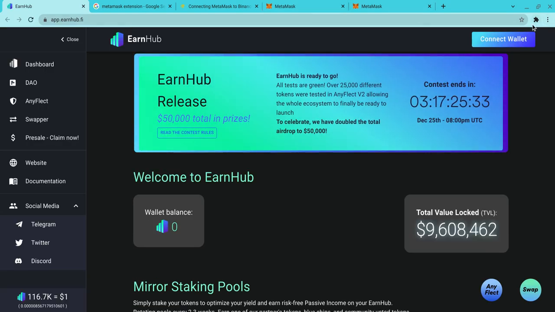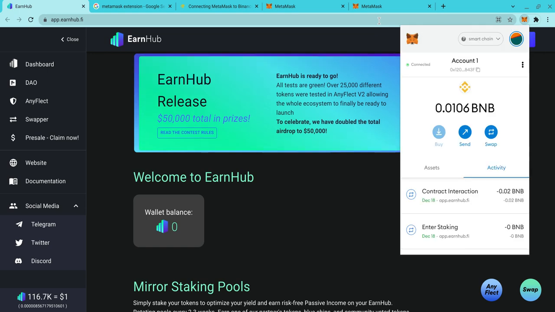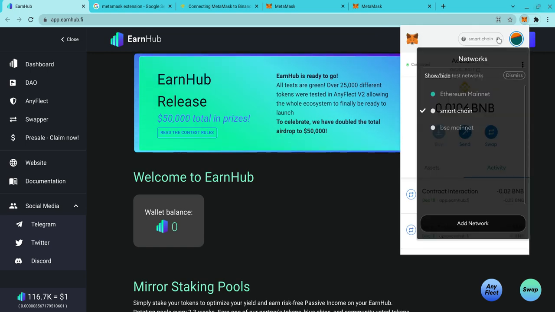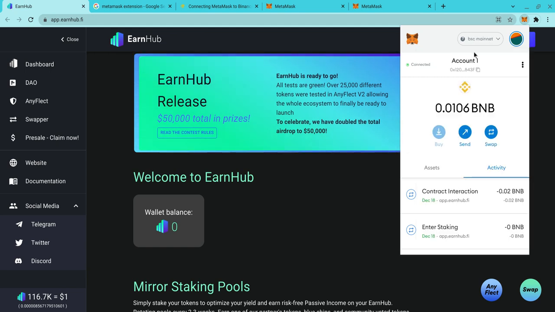If you're here, let's just re-enter the address again, get it to pop up. And so there'll be a drop down. The Smart Chain I added, and the original one, the BSC mainnet, are the same exact thing. So I can click here and it'll still pop up.